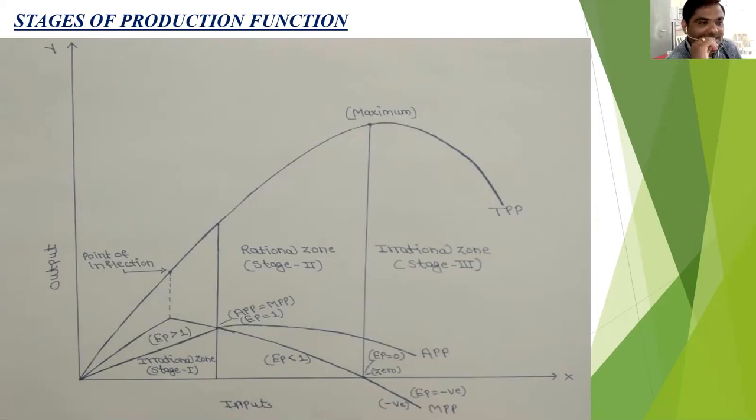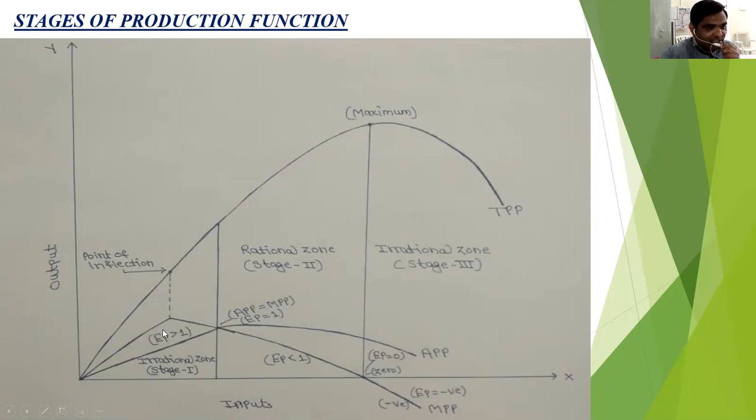Suppose MPP is 8 and APP is also 8, so 8 divided by 8 is equal to 1. So at the end of the first stage, the APP is equal to MPP and EP is equal to 1. Only at this point is the APP maximum. From the point of origin, the APP increases up to the end of stage 1, or the start of stage 2.